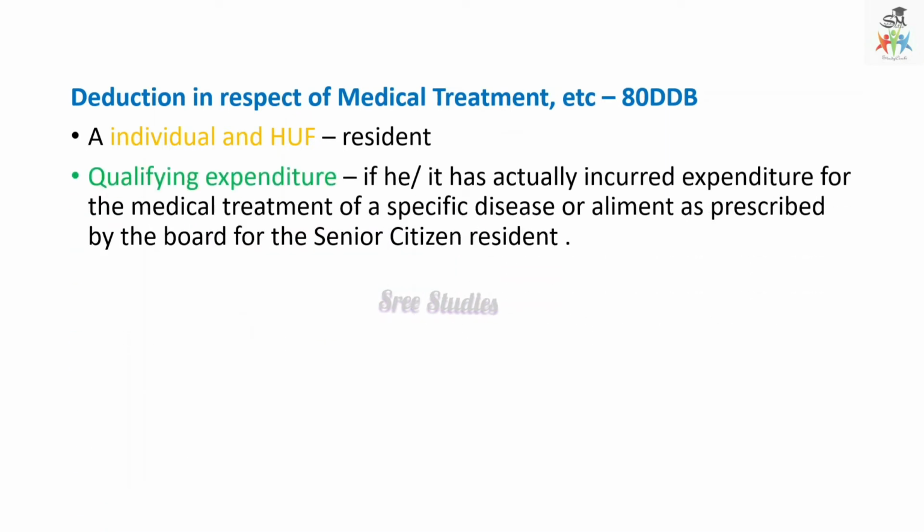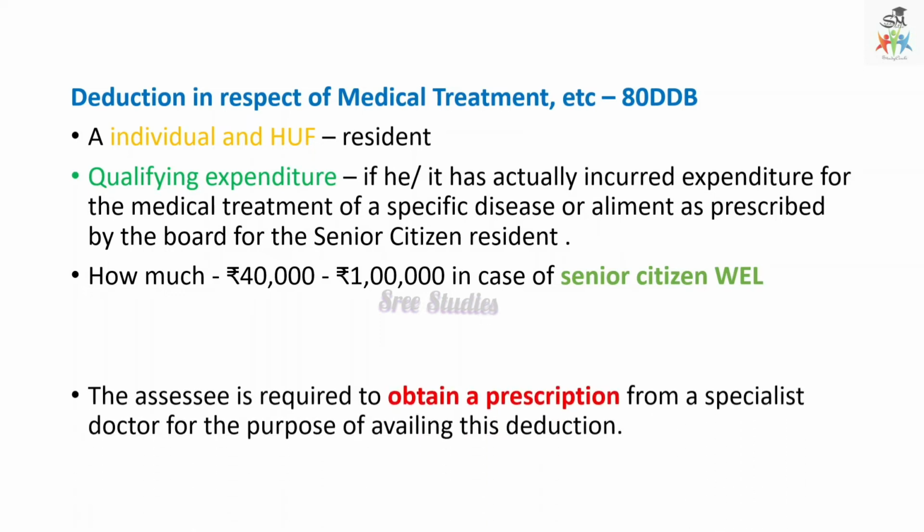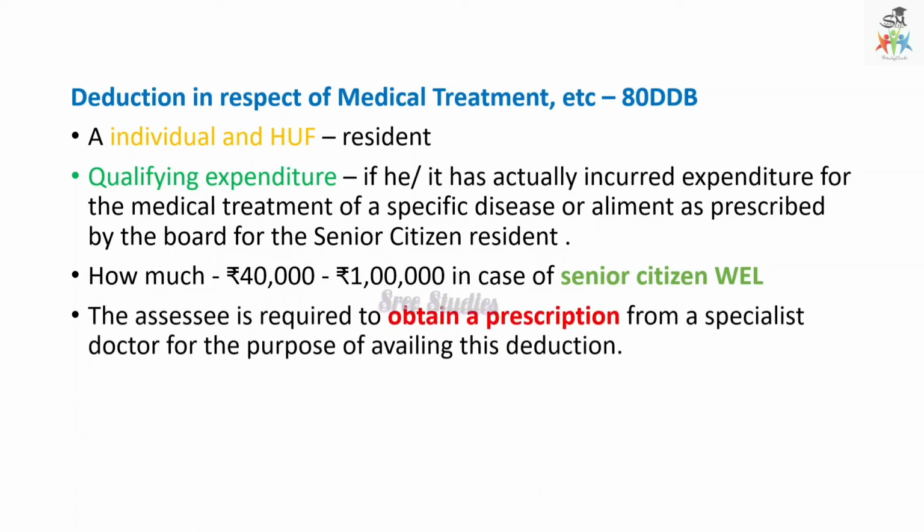And deduction in respect of medical treatment etc. for specified diseases, 80DDB: individual and HUF can claim. The qualifying expenditure is the expenditure incurred for medical treatment of a specific disease or ailment as prescribed by the board. For senior citizens, not for others, only for senior citizens, they can claim 40,000 to 1 lakh as in the case of senior citizens, or the expenditure, whichever is less. Then the assessee is required to obtain a prescription from a specialized doctor for the purpose of availing these deductions.